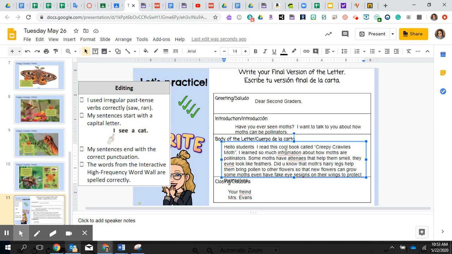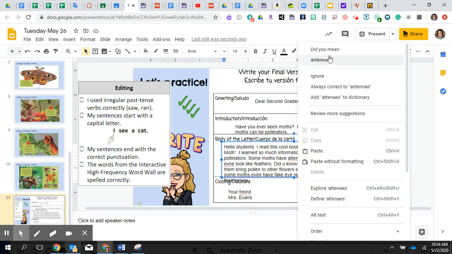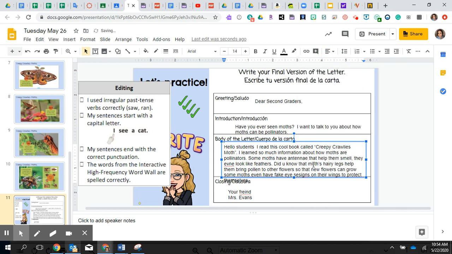I learned so much information that's highlighted in red too, but there it goes. I could use this information about how moths are pollinators. Oh, I put a period there, so that's good. Some moths have antennae. Ooh, that's the wrong word. So there it goes. Antennae that help them smell. They even, and I have a comment here, they even look like feathers. Oh, even is spelled. Can someone tell me how you spell even?